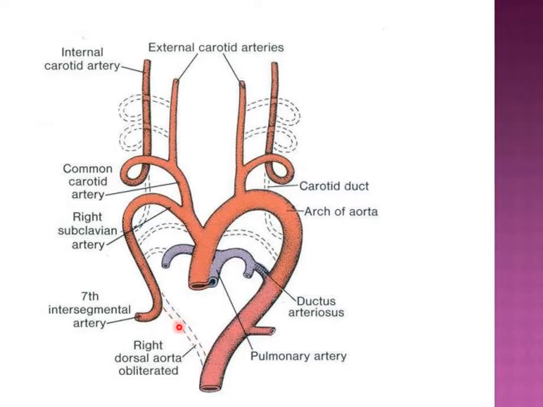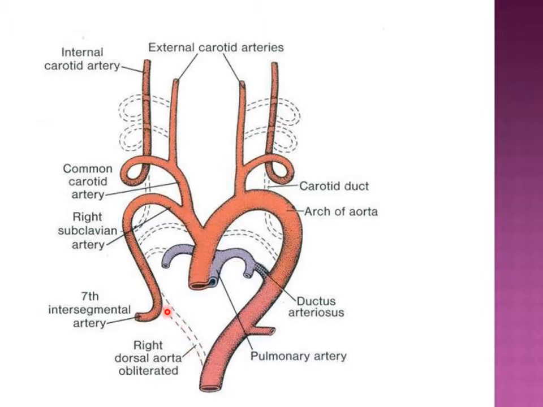So both dorsal aortae are going to unite, making a single vessel. The point of the dorsal aorta which joins with the left-sided dorsal aorta is also going to obliterate. So the junction beyond this seventh intersegmental artery towards the left dorsal aorta is also going to disappear.